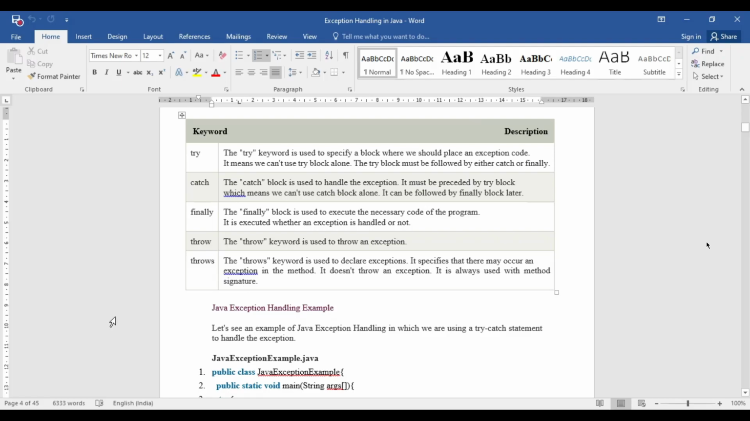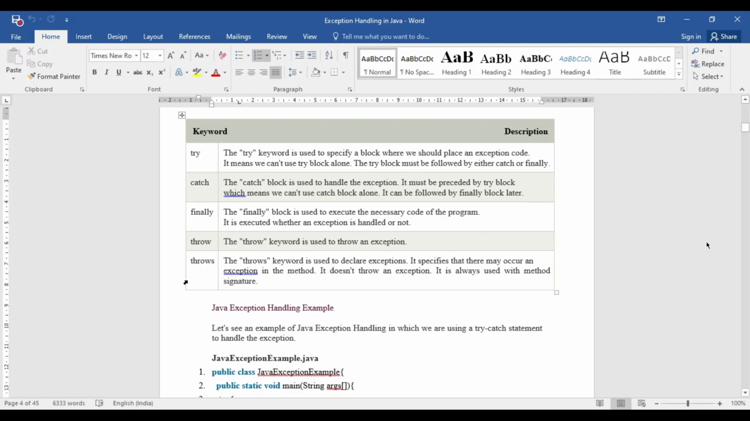Okay. Now the next two are basically related to when you want to create your own exception. The throw keyword will be used to throw a new exception. That may be a user defined exception.